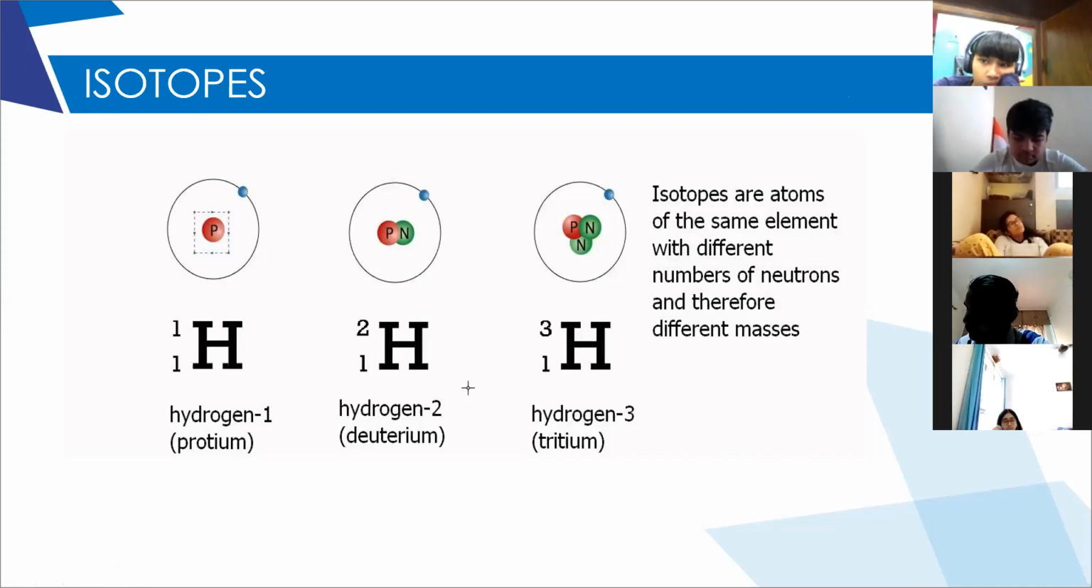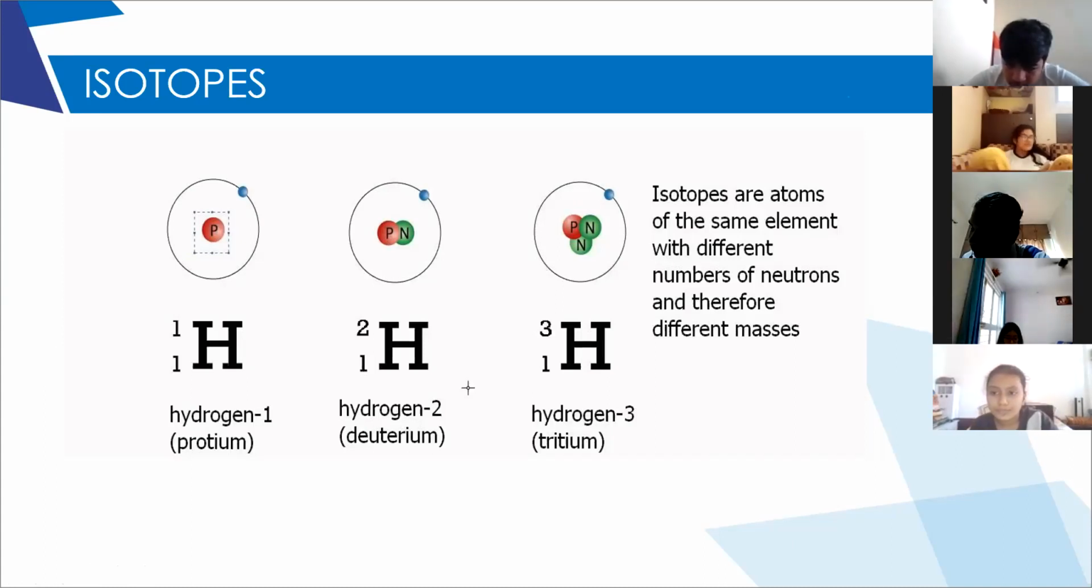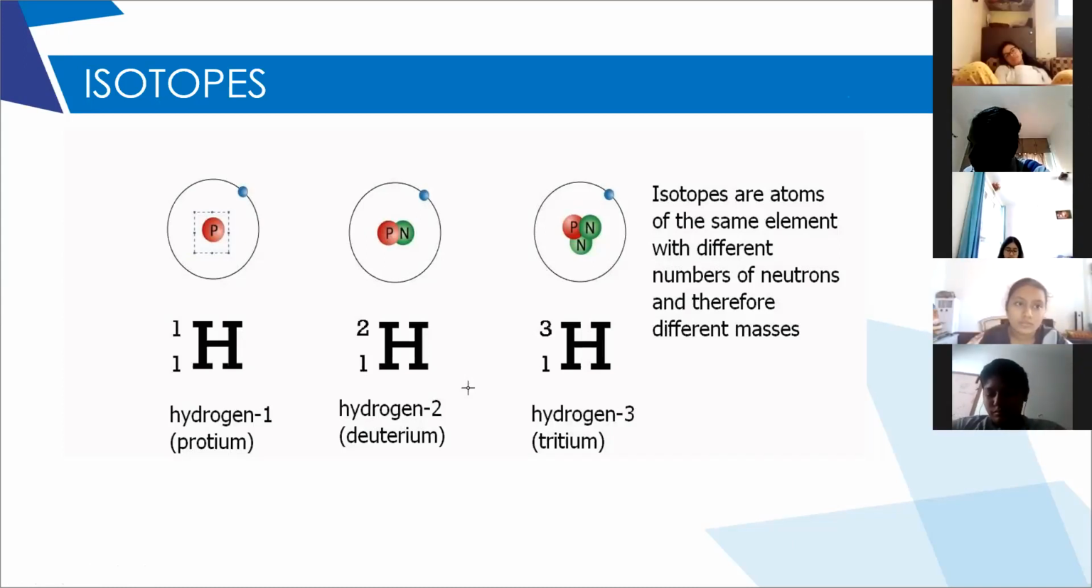Can you tell any other examples of elements that exist as isotopes? Ma'am, chlorine. Very good. What are the isotopes of chlorine? 35 and 37. Ma'am, do we have to learn isotopes? Yes, you have to learn. Yes, ma'am, it is 35, 36 and 37. Okay.